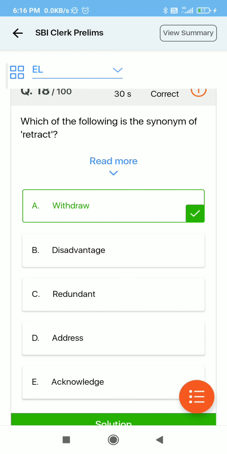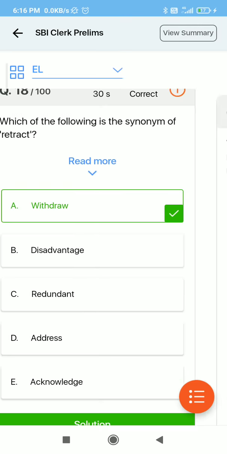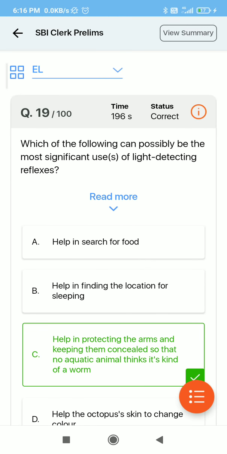Now next is retract. We have to find the synonym of retract. We will do the same thing with this question also. Now see, this is the question: which of the following can possibly be the most significant use of light detecting reflexes? What we have to do is search for the words light detecting reflexes, where it is written.